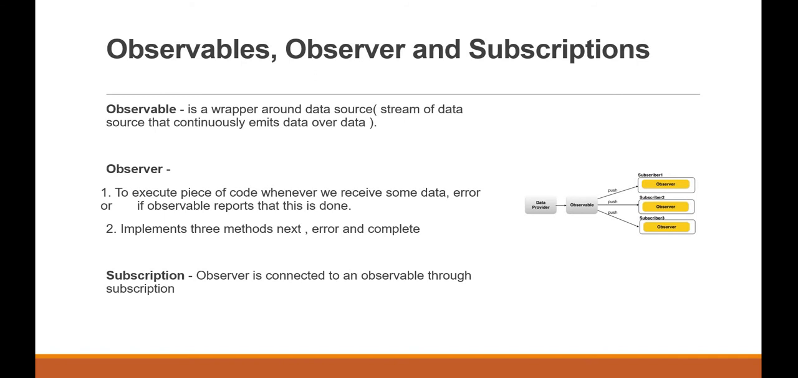So what is observer? It executes a piece of code whenever we receive some data, an error, or if the observable reports that it is done. So how can it be implemented? It is implemented by three methods: one is next, then error, then complete. So these are the three methods, right?